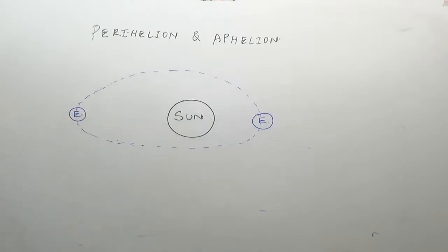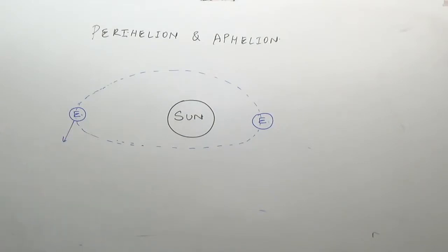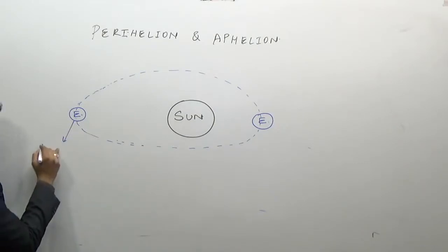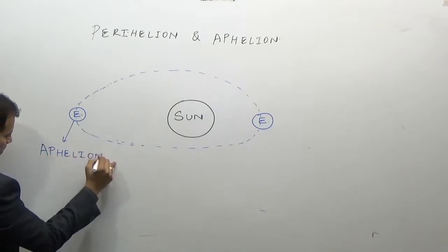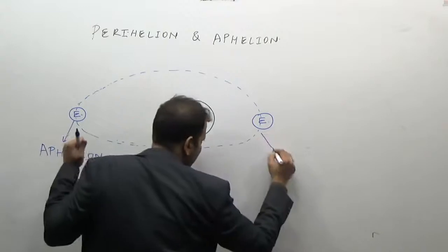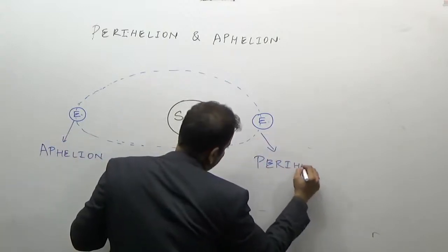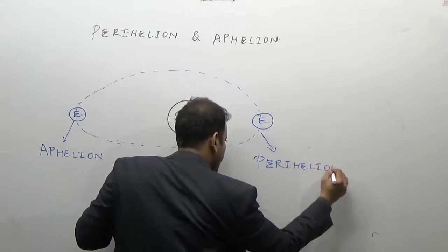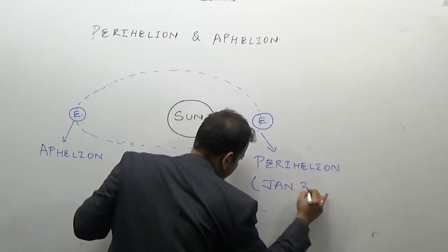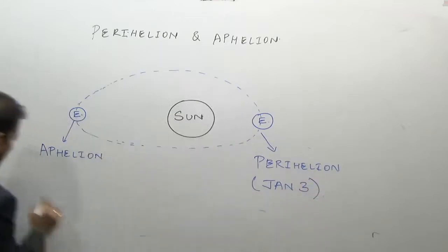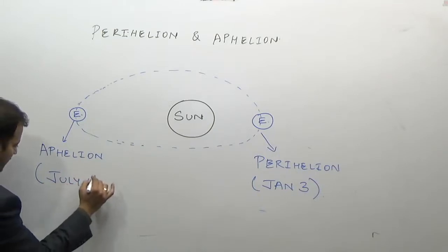When the earth is farthest away from the sun, it is known as aphelion. When it is nearest to the sun, it is known as perihelion. Perihelion occurs on January 3rd every year. Aphelion occurs on July 4th every year.